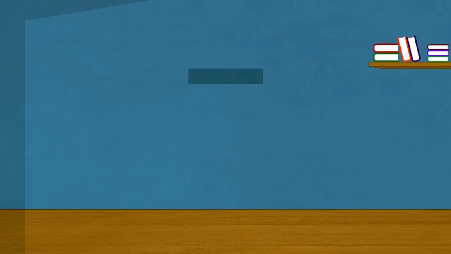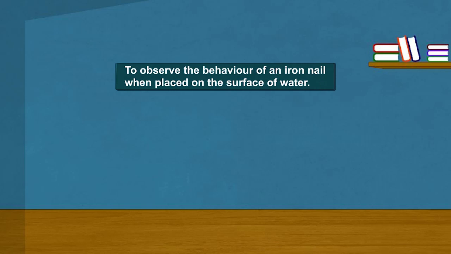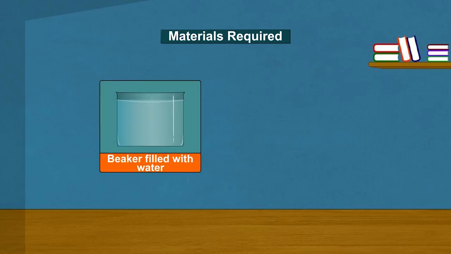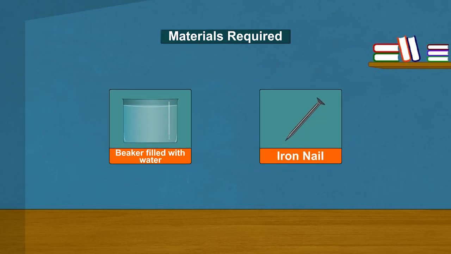Activity. Aim: To observe the behavior of an iron nail when placed on the surface of water. Materials required: A beaker filled with water. An iron nail.